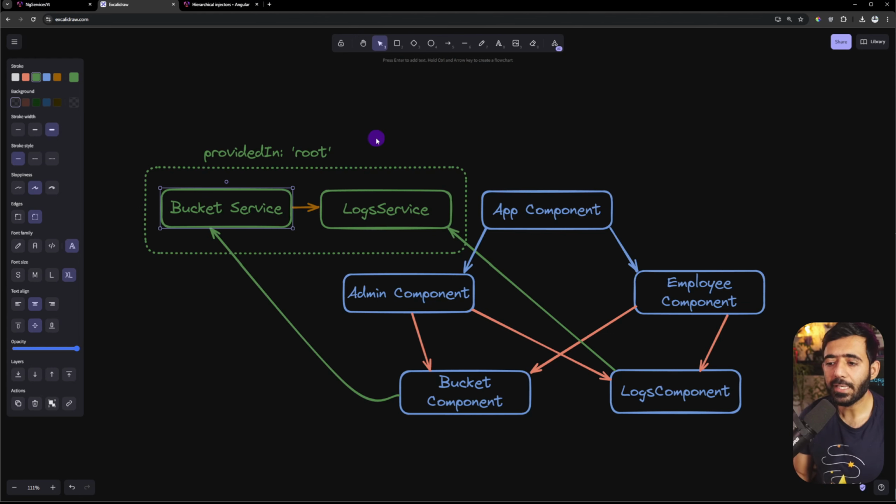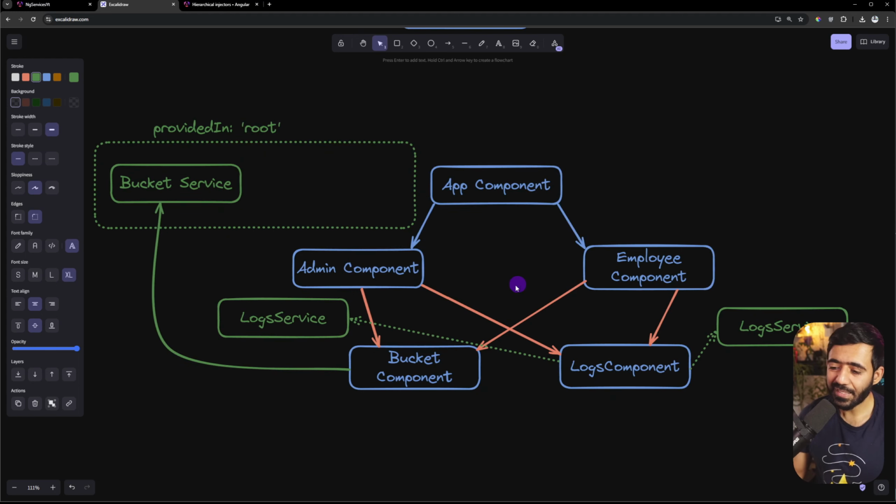Now, one important thing to understand is that log service and bucket service, since they both are provided in root, whenever we do that, Angular registers this service as a single instance or a singleton in the whole application, which means that all the components in the Angular application are using just one instance of log service and one instance of bucket service. That's exactly why the admin component and the employee component both can see the same exact bucket. And that's also the reason why we have this problem of the logs being the same in both of those components. So they're using the same array.